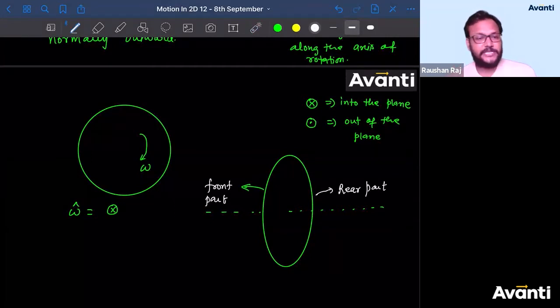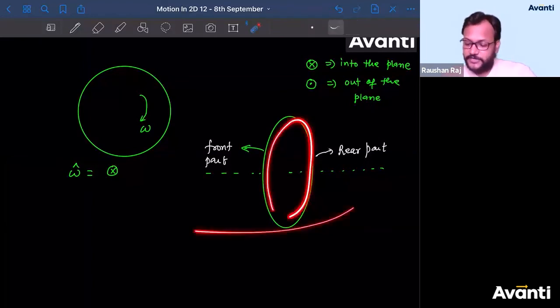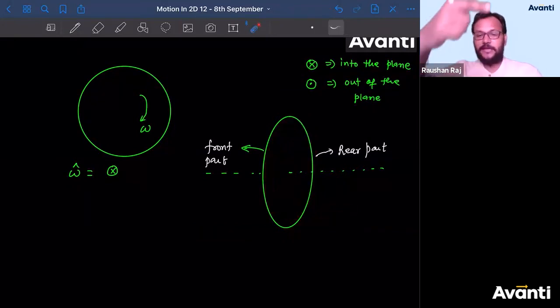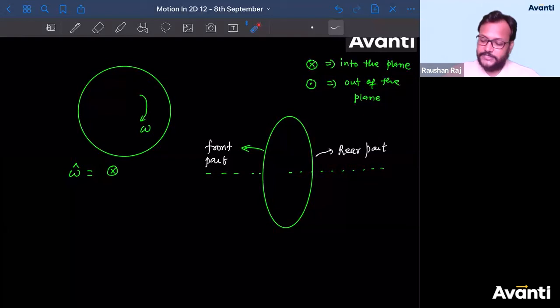So this is a representation of a circular path or circular plane, which is in a vertical plane. Actually the particle is revolving in a vertical plane like this, but you're trying to represent it in a different plane. So this is called an isometric view. Thoda alag se dikhega aapko. Thik hai? So if you are drawing this circle in this way, this will be the front part, this will be the rear part.